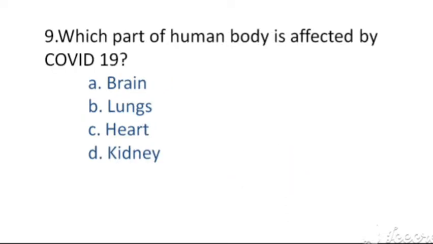Which part of human body is affected by COVID-19? The options are A. Brain, B. Lungs, C. Heart, D. Kidney. The right answer, option B, lungs.